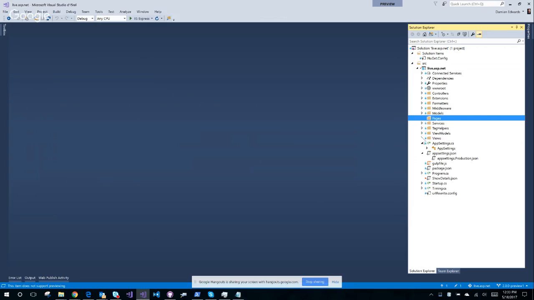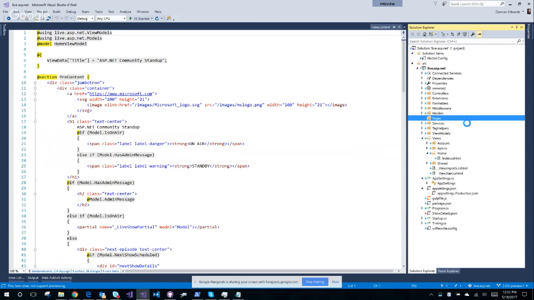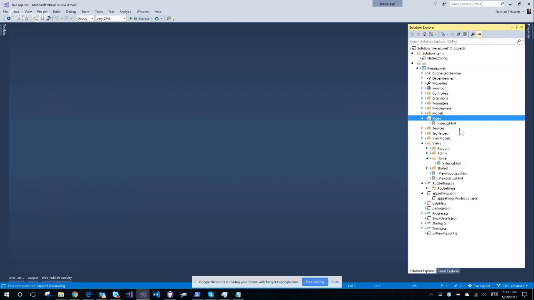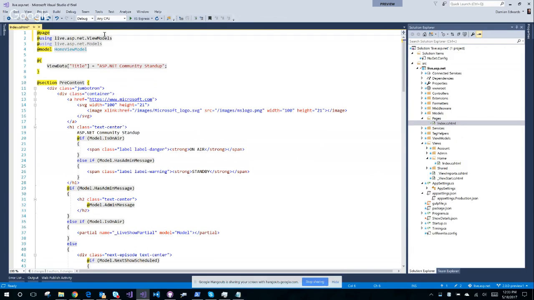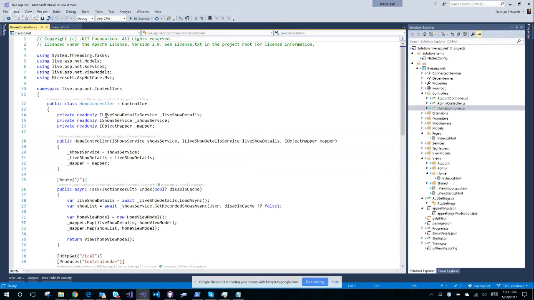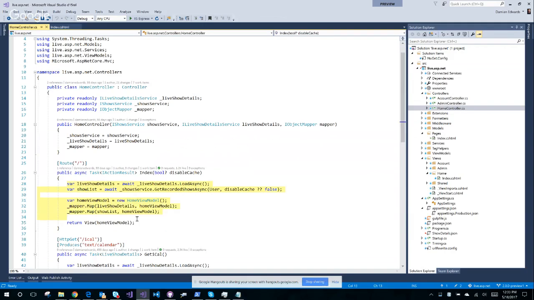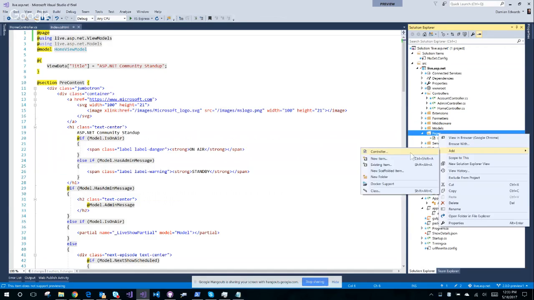And I'm just going to copy this file. I'm going to paste it in here. So I'm going to grab the current index view and I'm going to paste it into, come on, VS. Come on, you can do it. There we go. Into the index, into here, right? So that becomes my home page. So now I've made this a page. Simple as that. I'm going to grab the home controller's code. So my index code is right here. Okay. So I need to create a page model. So I'm going to add class in here.